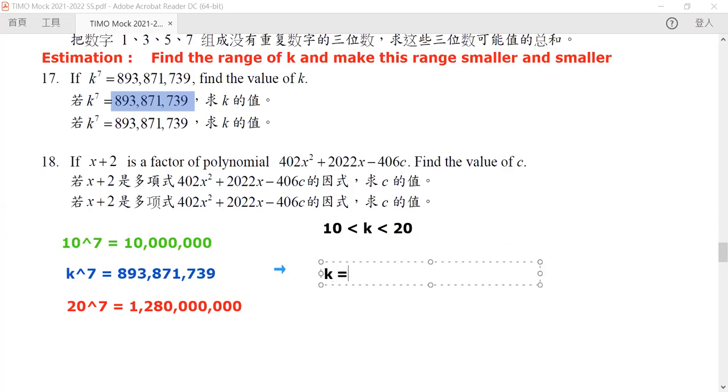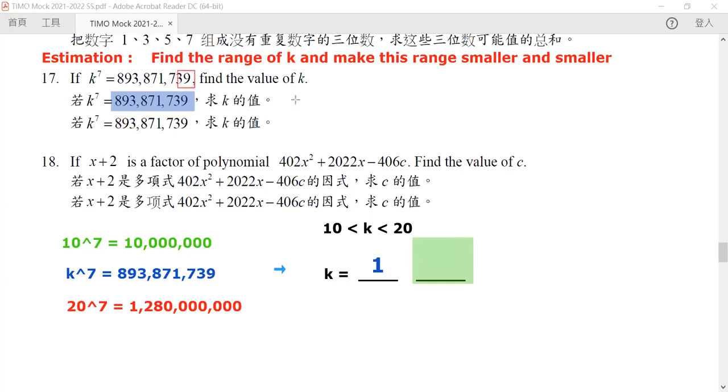So in other words, k can be written in the following form, in which it is a 2-digit number in which its first digit must be 1. Okay. So all we need to do is to estimate. Now, the range is small enough. What we need to do is to estimate the last digit, this digit. How can we do that? Now, let us use our final ace in our sleeve, which is, let us consider its last digit.